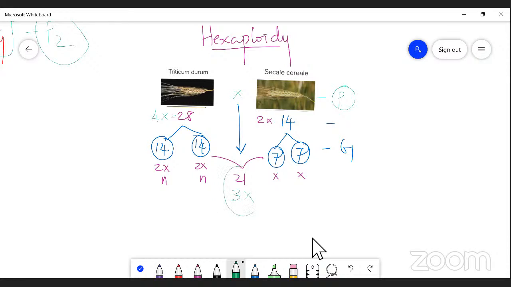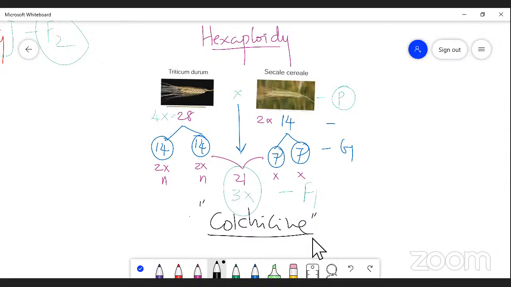This triploid condition of F1 is doubled using a chemical agent, colchicine. What is colchicine, my dear student? It is an alkaloid which is capable of doubling the chromosome number.